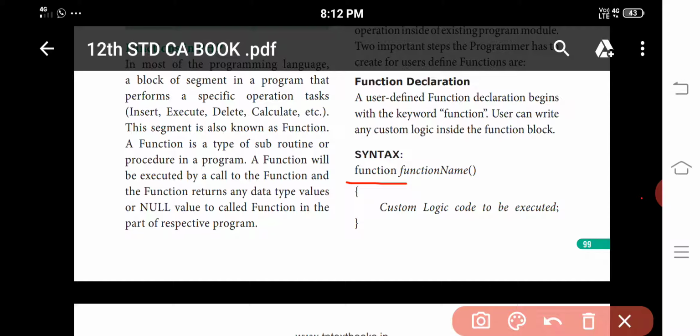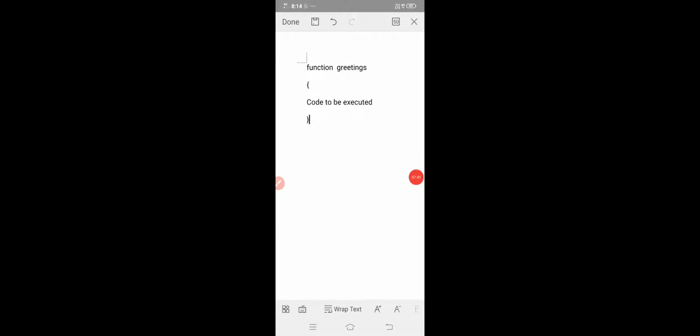I will give you another example. See this example: we start with the keyword function, and the function name is greetings, and we write the code. So for all function names we start with the keyword function.